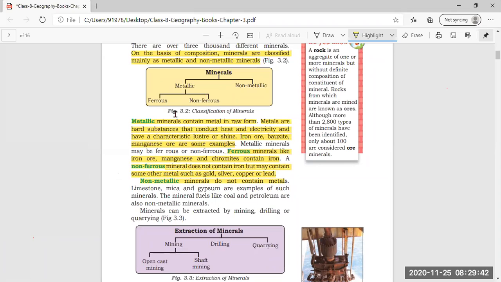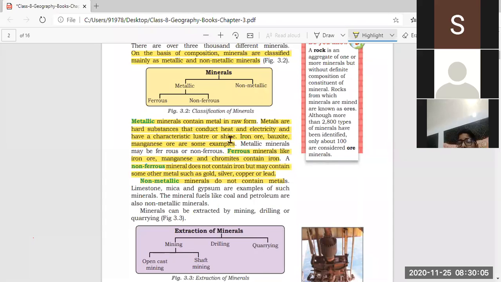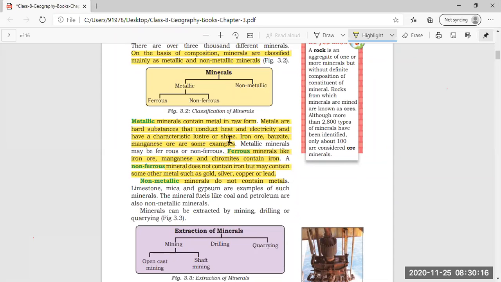Am I clear about this metallic? The first part in which minerals are divided is metallic, and then metallic is divided into ferrous and non-ferrous. Again, a recall: metallic minerals contain metals in raw form, meaning they are present in the same way as they are in nature, with nothing included in them.